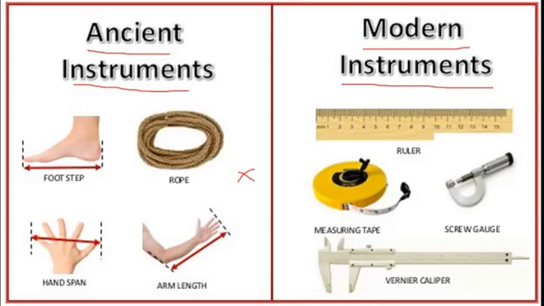But we use these modern instruments like ruler, measuring tape, screw gauge and vernier caliper. These all you will study in higher standards, okay? But remember, we use ruler and measuring tape to measure the things and we will get accurate and proper measurements.